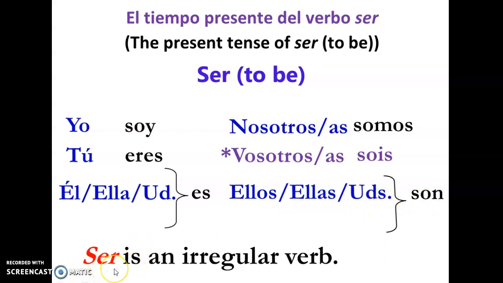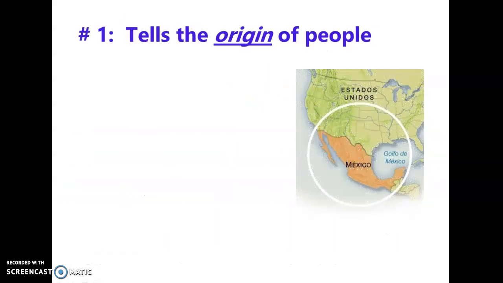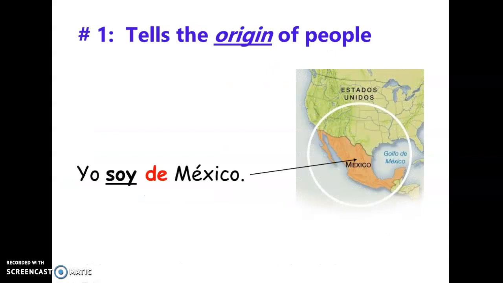Ser is an irregular verb because, as we can see, it changes a lot. We only keep the S. Here it changes completely. Here it changes completely. Here we only keep the S and then everything else is different. So let's review these rules because this verb applies many different rules depending on what we're talking about.